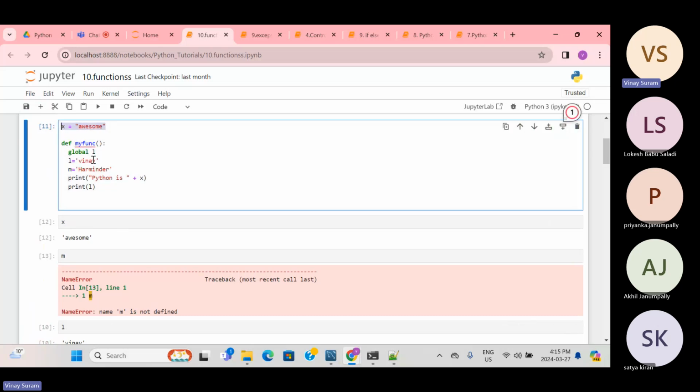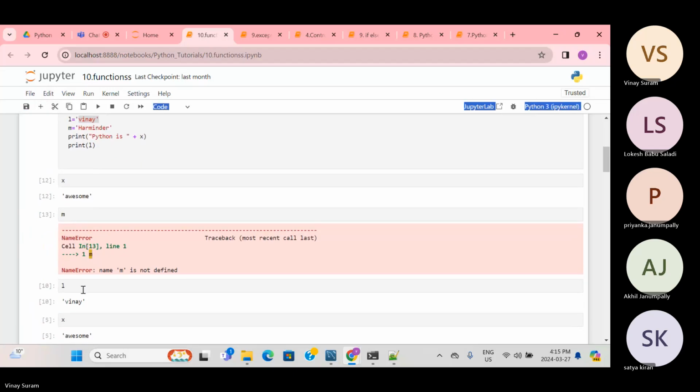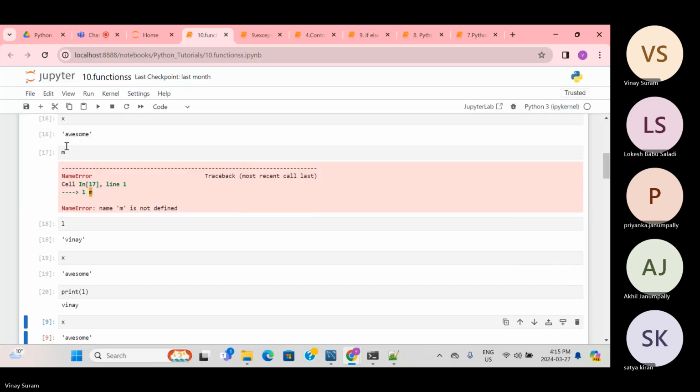But to make a local variable global, you can define it like this: global L. Which means L will also be a global variable. Now I'll just try to print L. Yes, L is there, so you can see Vinay is printed. If I remove this one, let's see whether L is printed.